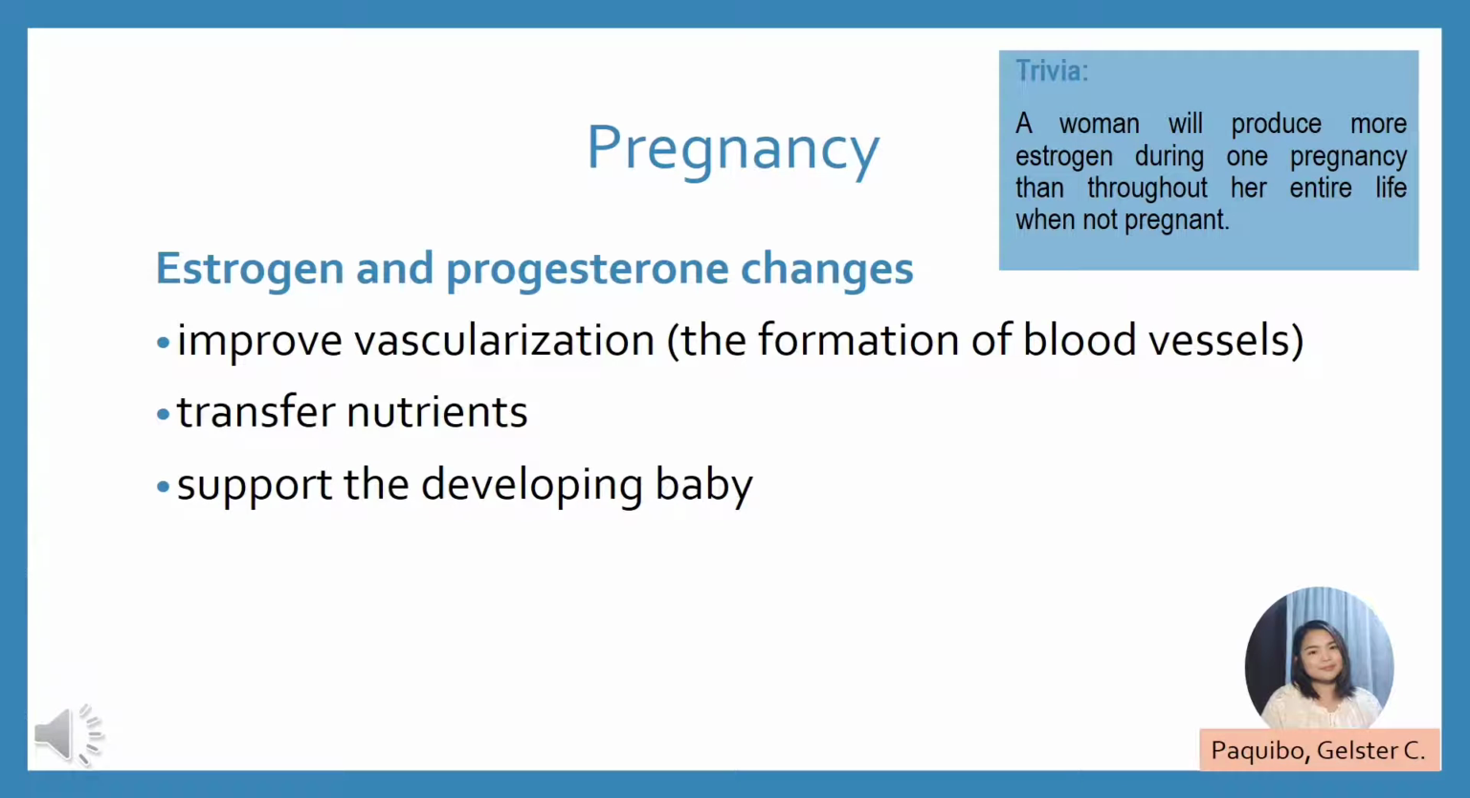The next factor is the pregnancy. During pregnancy, estrogen and progesterone are the chief hormones. The increase of these hormones during pregnancy enables the uterus and placenta to improve vascularization. It also enables the transfer of nutrients from the mother to the developing baby. Generally, the changes in estrogen and progesterone support the developing baby.